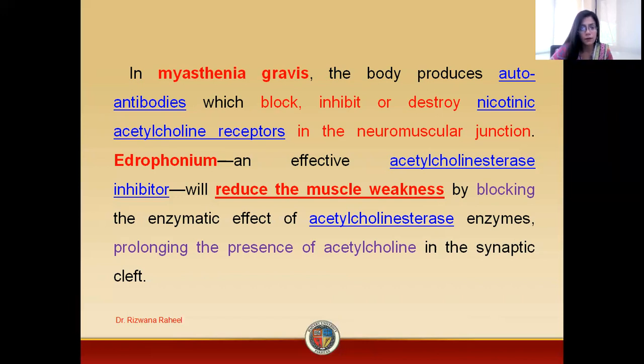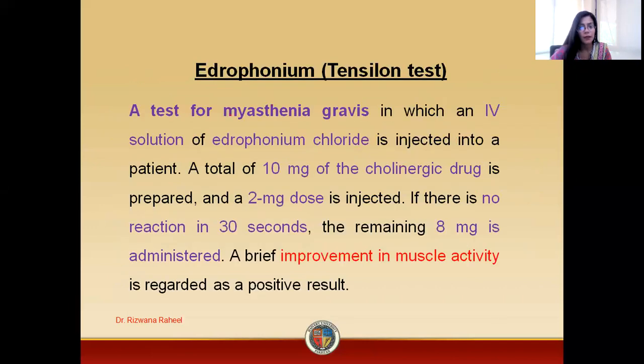Why was he suffering? Because when I administered IV solution of edrophonium, there was an increase in the muscle strength. So what edrophonium has actually done is reduce the muscle weakness by blocking the enzymatic effect of the acetylcholinesterase enzyme. It has prolonged the effect of acetylcholine in the synaptic cleft. Now, what is the name of this test which I have discussed? This test is known as the tensilon test or the edrophonium test.